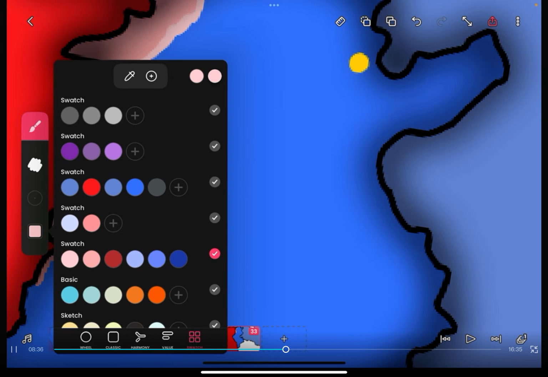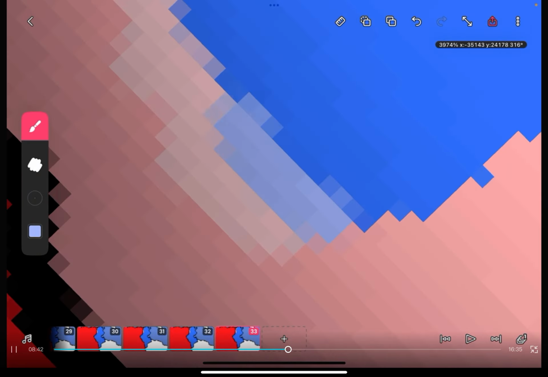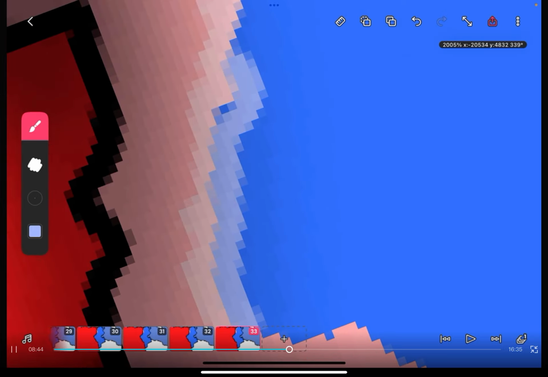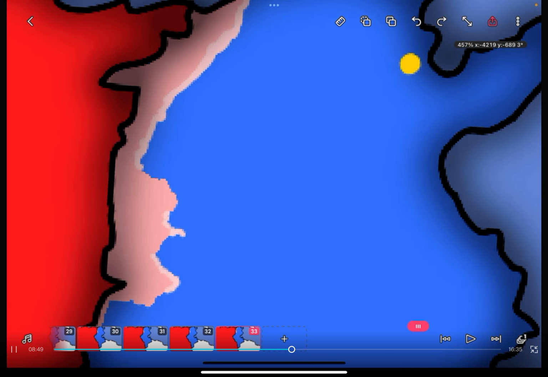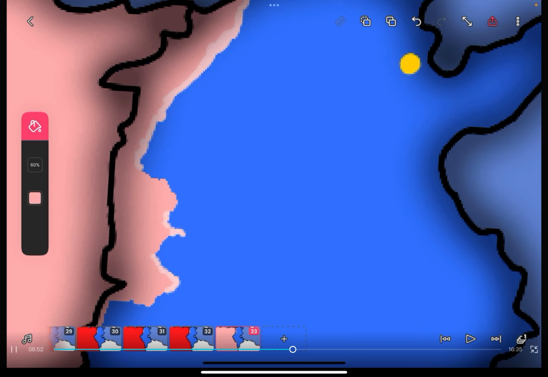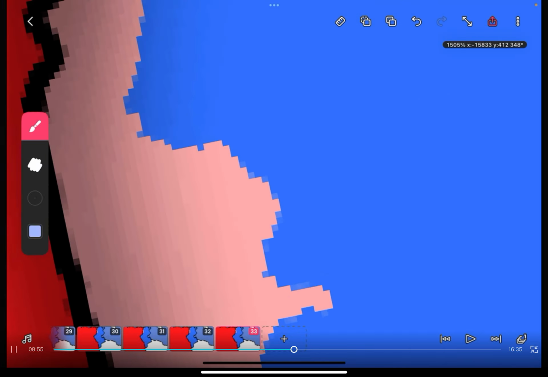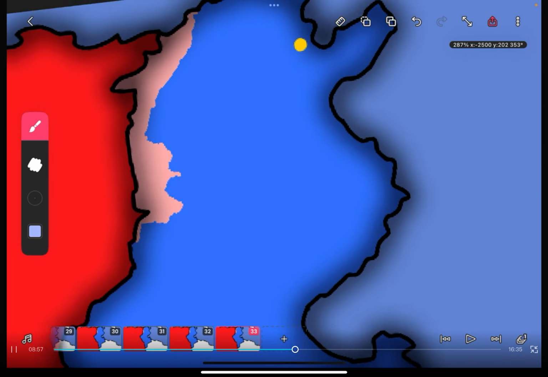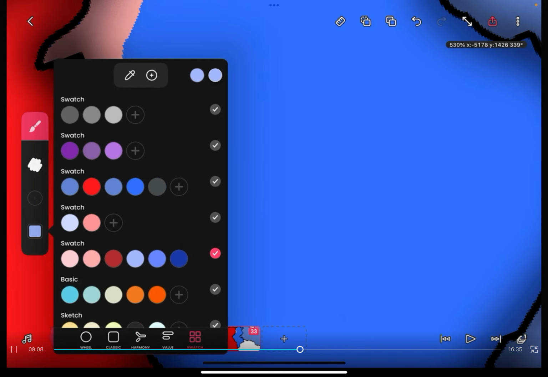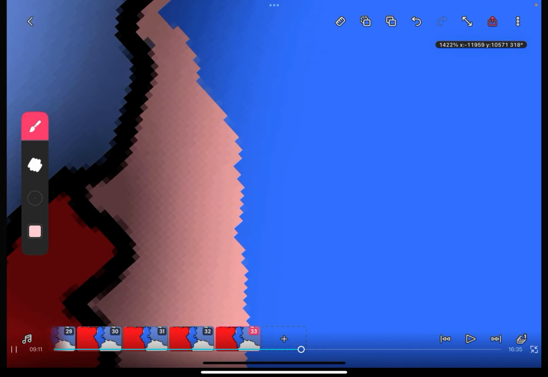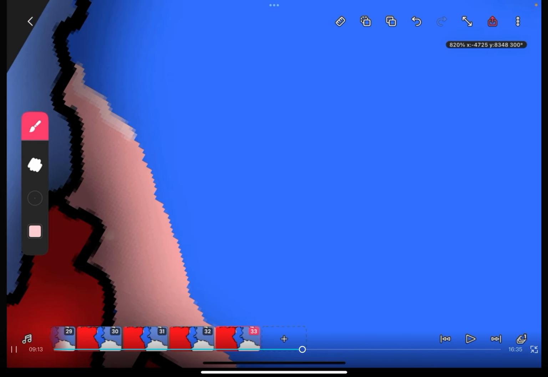So now we're going to work on counterattacks. Choose a very light shade of blue, similar to this very light shade of red. It kind of lines up. Now what you're going to want to do is, oh yeah, I forgot. Let me just do that real quick. Now let's say we want the blue team to take back some land, or do a counterattack. We're going to do the same exact thing that red has been doing. We'll do a couple frames where they do this, and then you can even have red still attack.